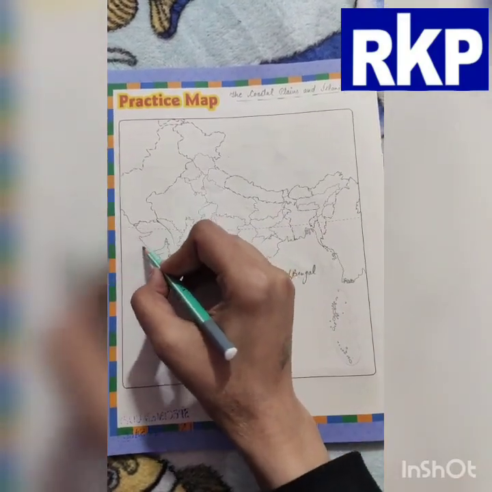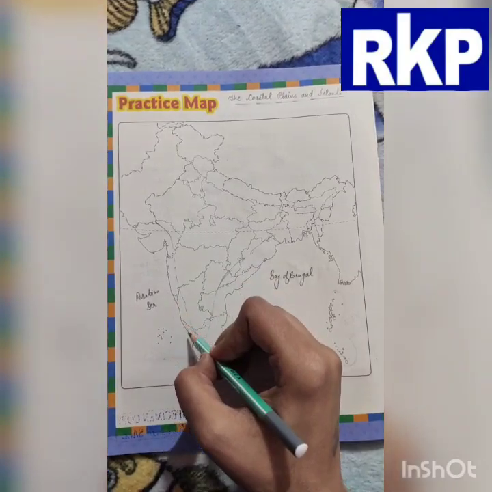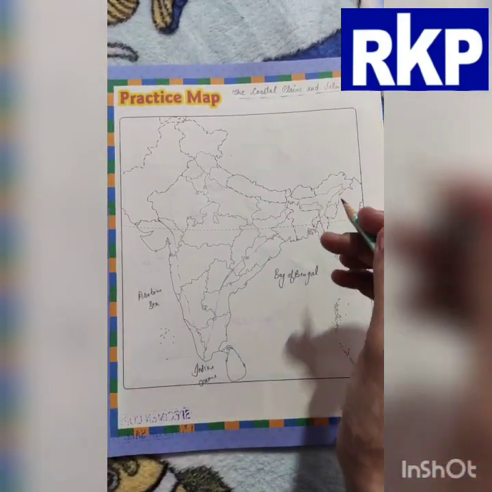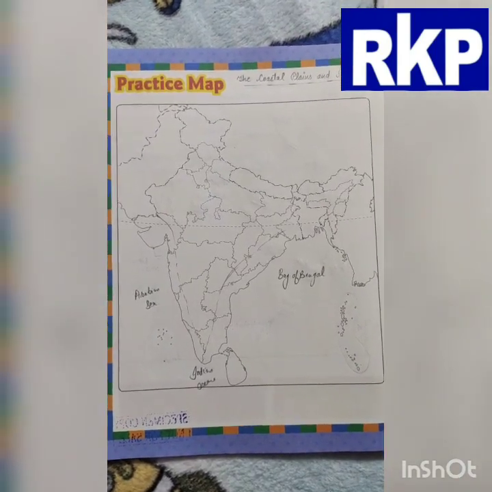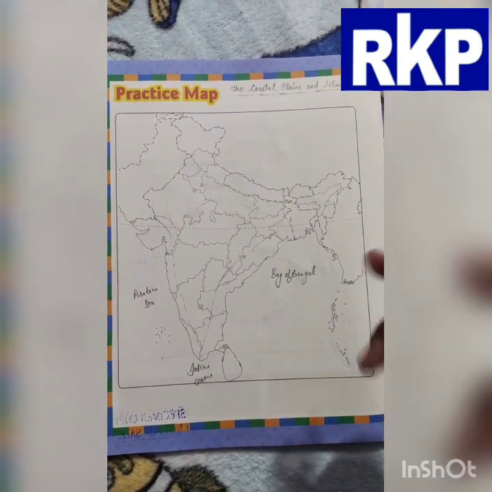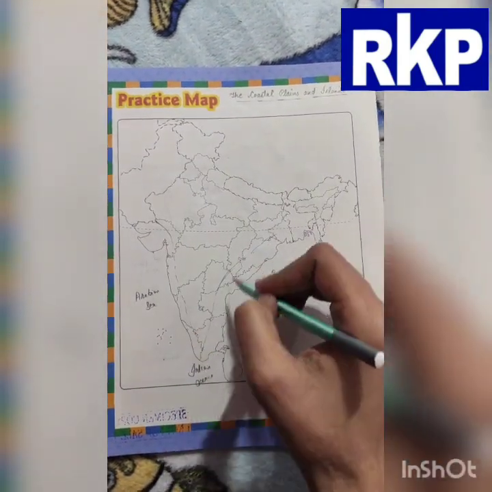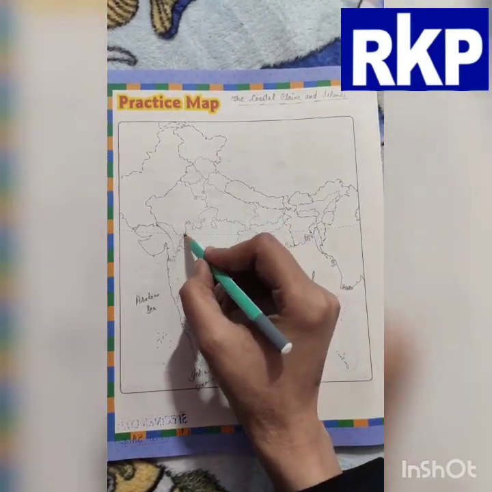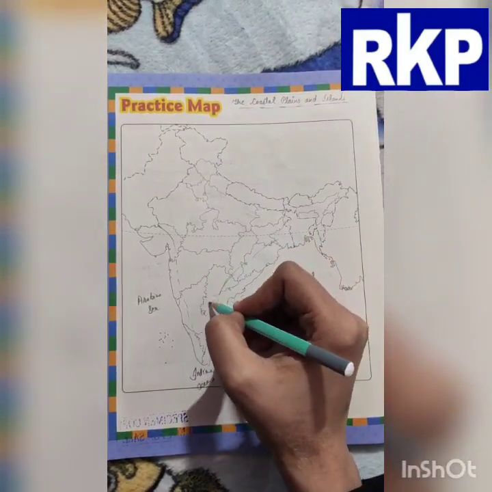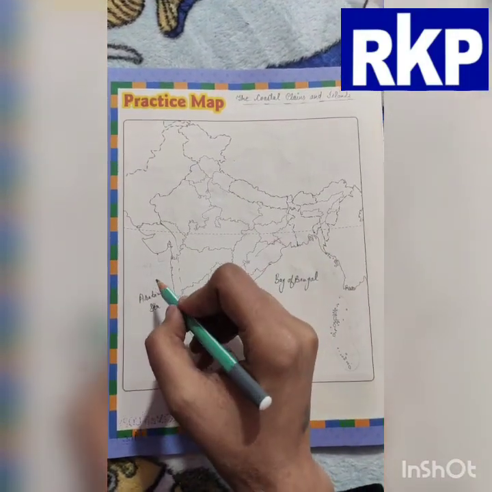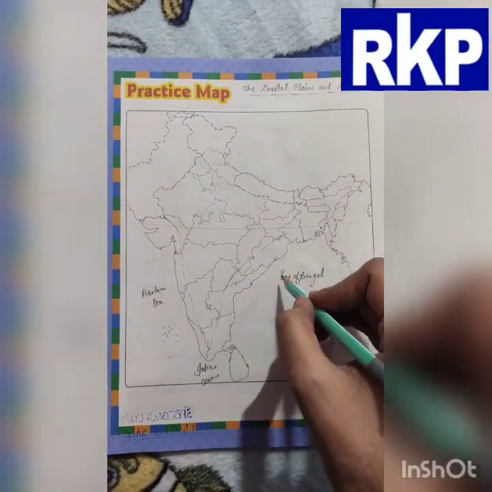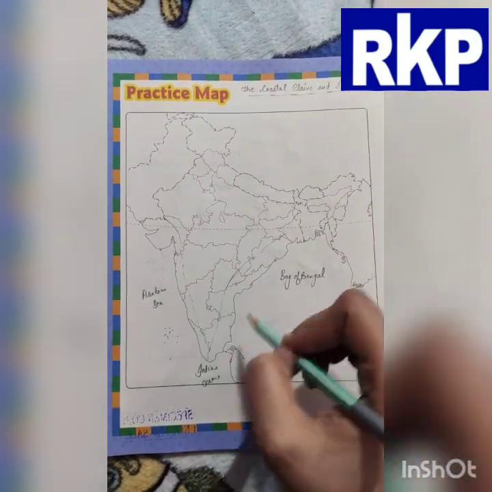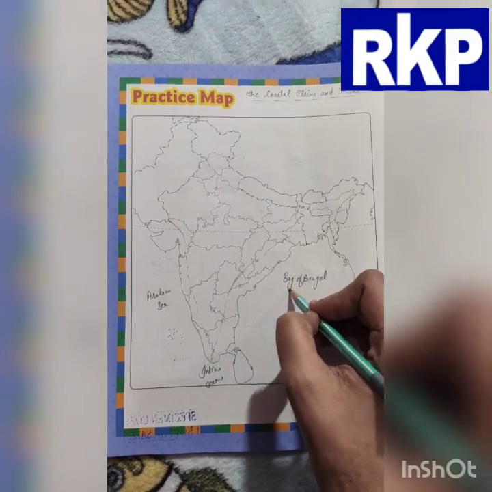And this line, which separates these areas from these water bodies, is called the coastline. So the coastline of India stretches around the Indian peninsula. We can say that this is our peninsula. Why? Because it is surrounded by water on three sides, first, second, third.